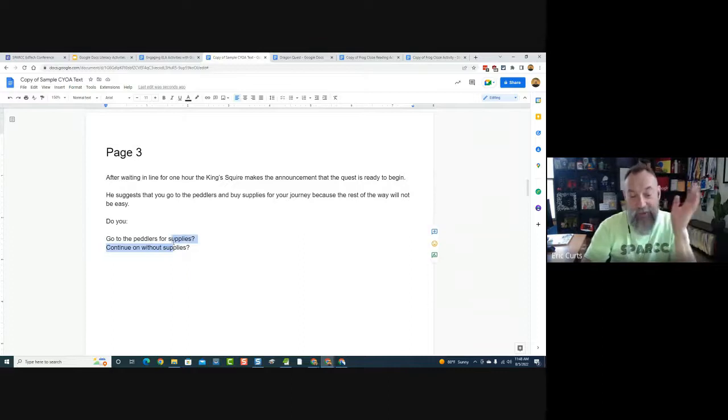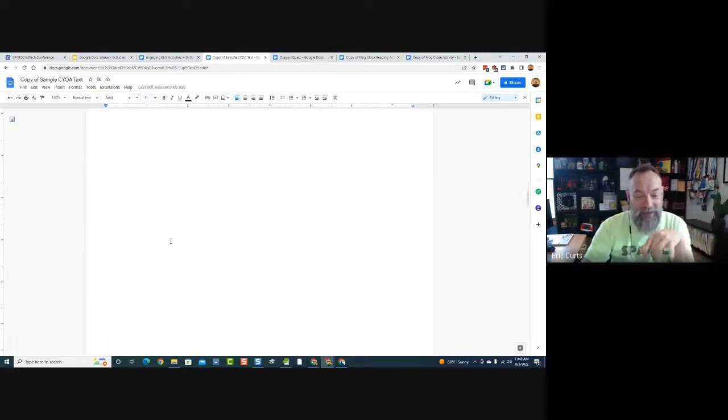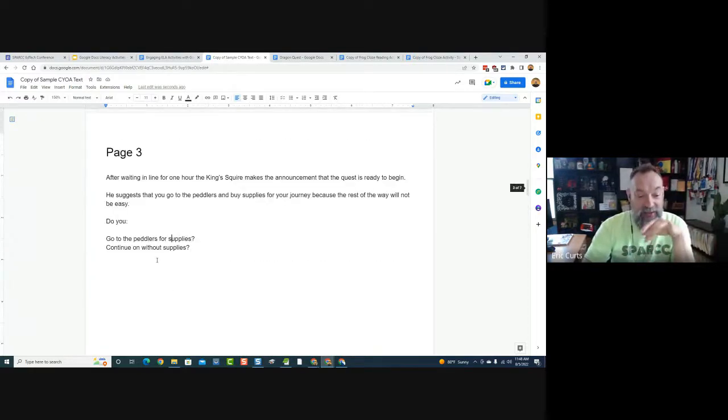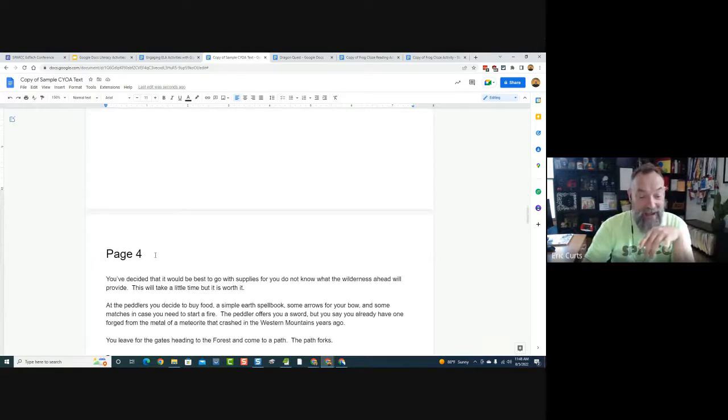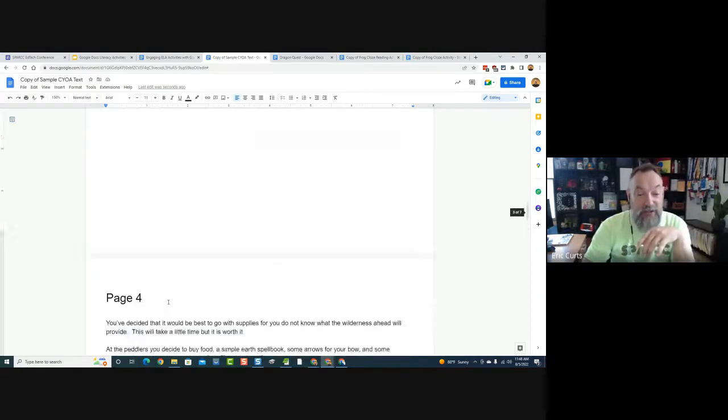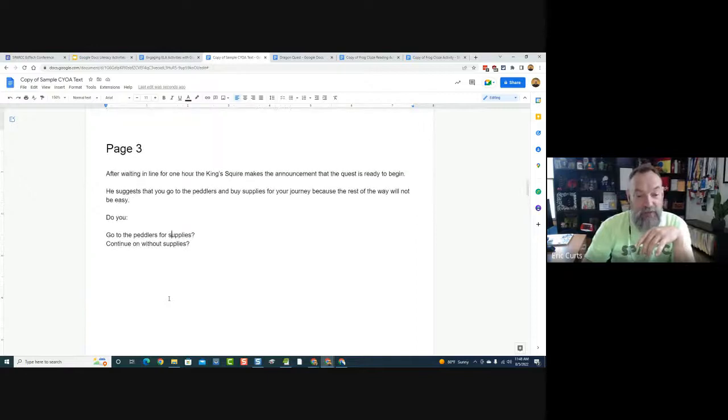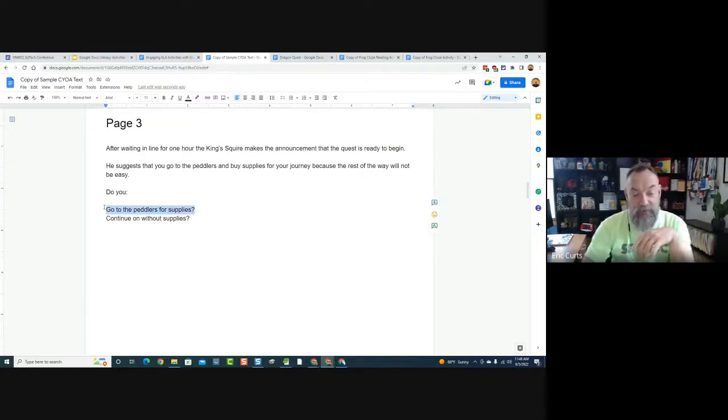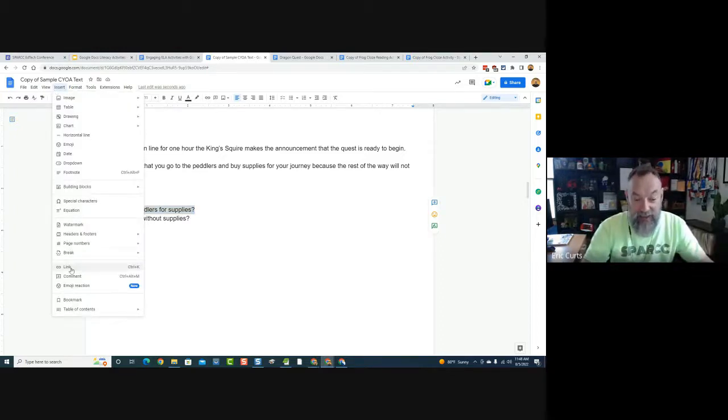Now at this point, it's important to remember what pages they go to. So I would encourage maybe having the students using Post-it notes or some sort of a graphic organizer to keep track of how all the pages link. But if you go to the peddlers, that actually is page 4. And if you decide to continue on without supplies, that actually is page 5. So here's the way this works. What we do is we take our mouse and we select the option, go to the peddlers for supplies, and we insert a hyperlink. We go up to insert and we go down to link. You can also press Control K. That's for hyperlinking as well.